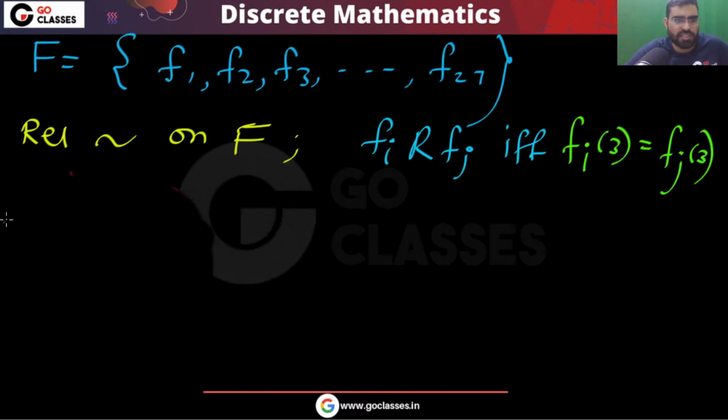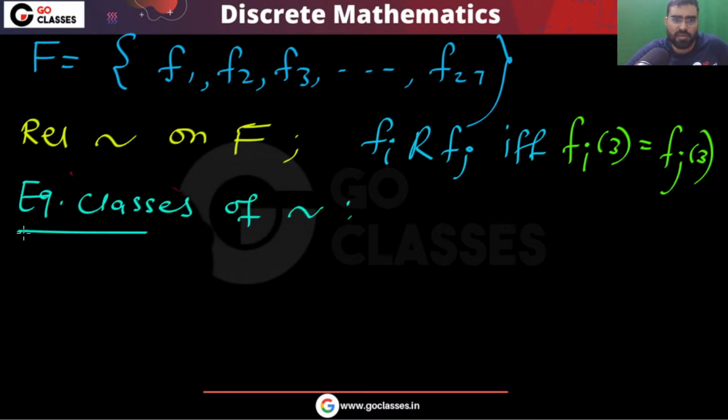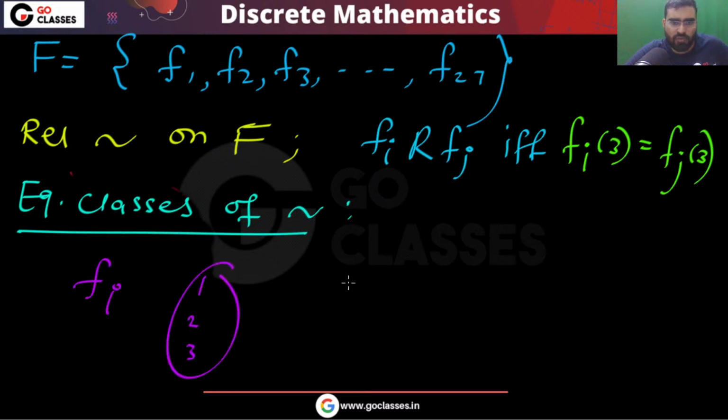So you can easily see what is the equivalence class of any function. If you look at each fi, each fi is mapping 1 to 3 to 1 to 3, correct? This is the mapping.